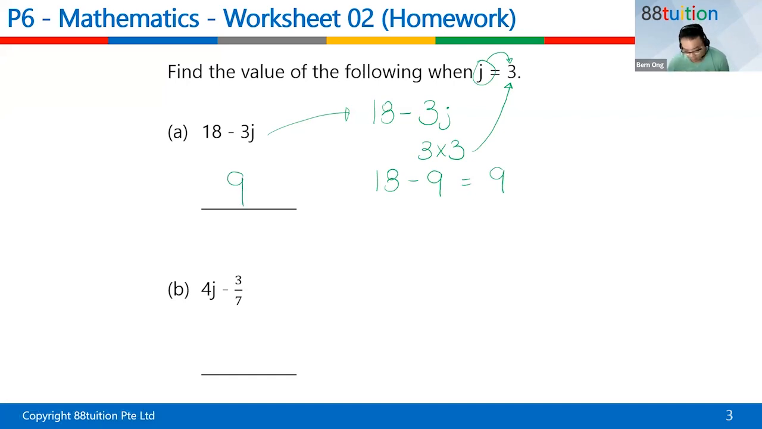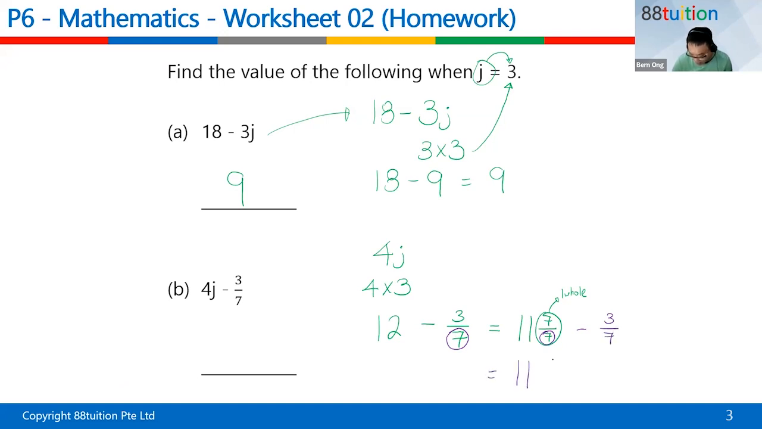Yes, Celestine, I saw your answer. Good job. How about this? 4j, another example. 4j is like 4 times 3, which is 12, minus 3 over 7. You need to know this, today we are doing fractions. 12 minus 3 over 7. 12 can be written as 11 and 7 over 7, because 7 over 7 is like one whole. Why did I choose 7 over 7? Because I need to subtract from the denominator which has a 7 in it. That's the reason why I choose 7 over 7. 11 is still here. 7 minus 3 is 4 over 7. And this will be your answer.